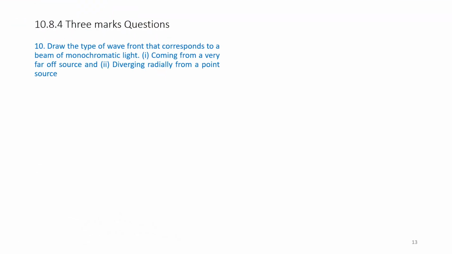3 mark questions. Draw the type of wavefront that corresponds to a beam of monochromatic light coming from a far off source and diverging radially from a point source. So, we have to draw two wavefronts here. Answer: the wavefront coming from a far off source is a plane wavefront, and diverging radially from a point source is a spherical wavefront.